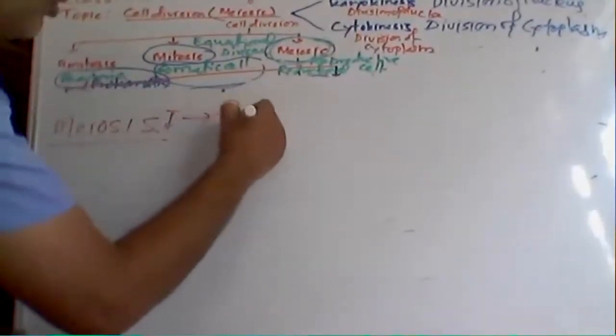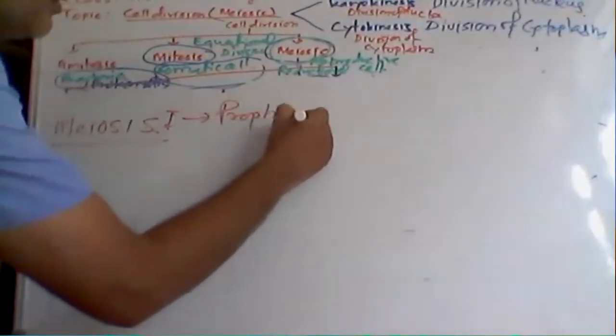In meiosis 1, I am explaining prophase 1. Now in prophase 1 I am going to explain leptotene. So what is leptotene?